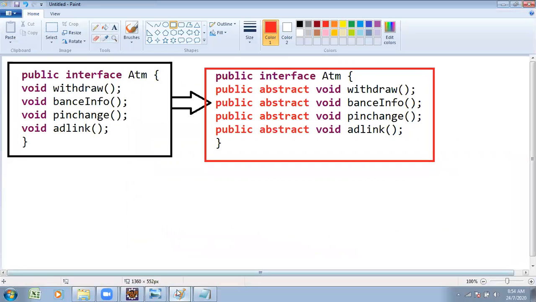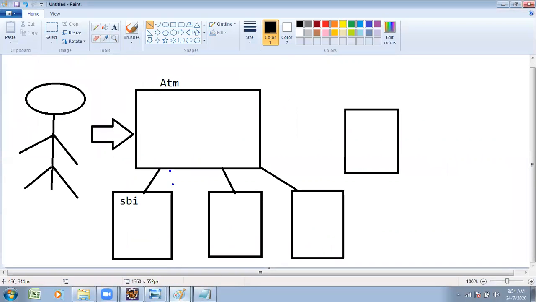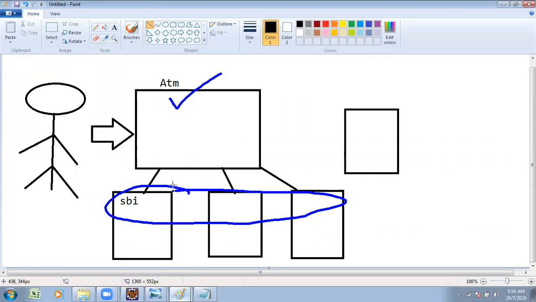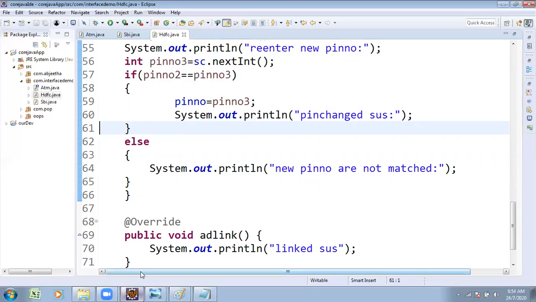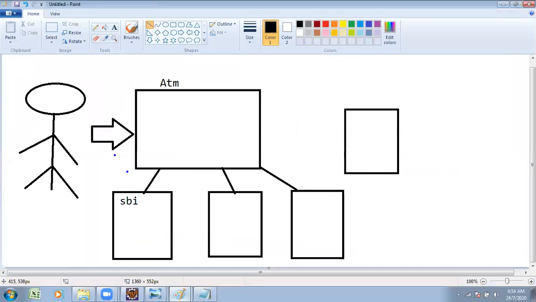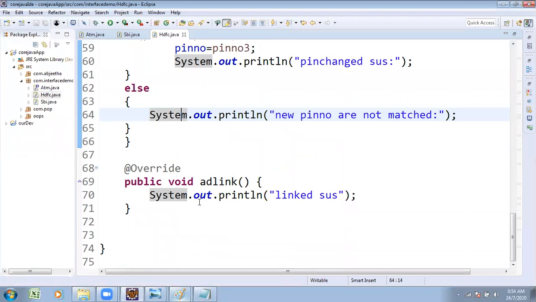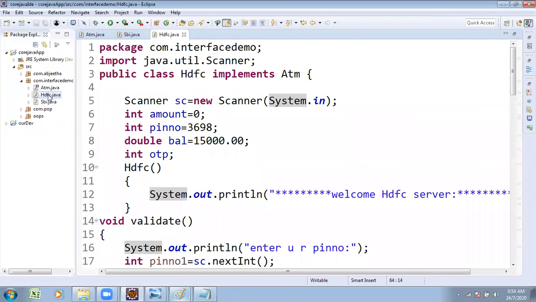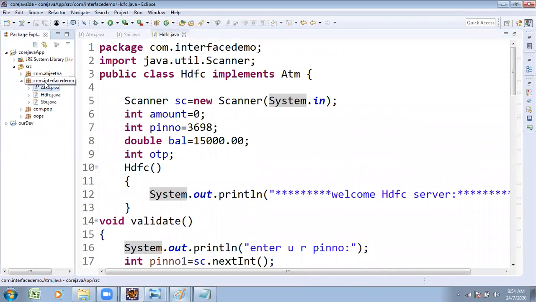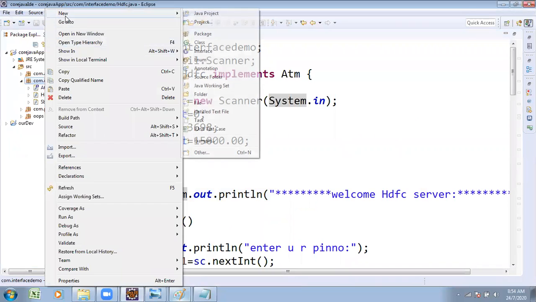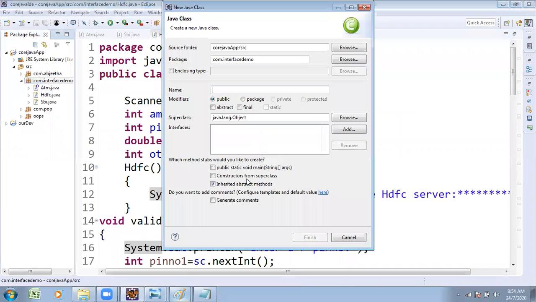Till now, I have done this part. Step 1: created the interface. Step 2: writing one or more subclasses. The SBI class I wrote, the HDFC class also I wrote. Similarly, the third step: the main method. Steps 1, 2 and 3 I want to do with the help of the main method. With that point of view, writing the logic in your implementation class: one interface, multiple implementation classes. The main method is used to access the class, customer.